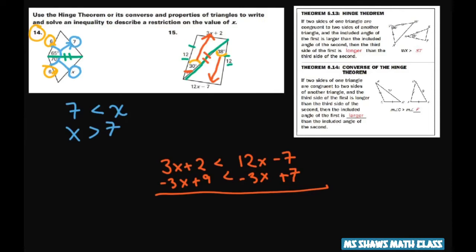So we're adding 7. I was already thinking steps ahead. Add 7, all right? So cancel out, cancel out. So you get 9 is less than 9x. Divide both sides by 9, and you get x is greater than 9, or 9 is less than x.